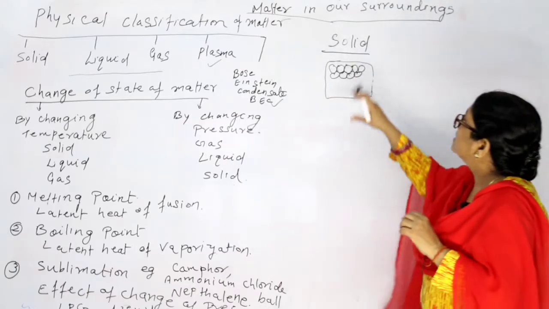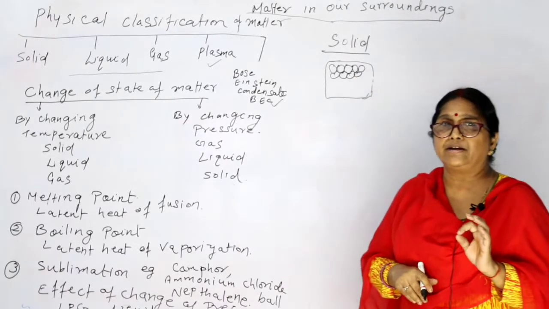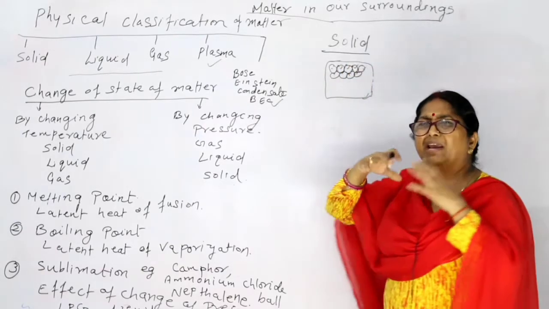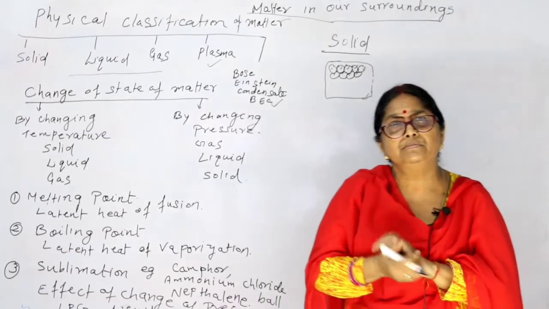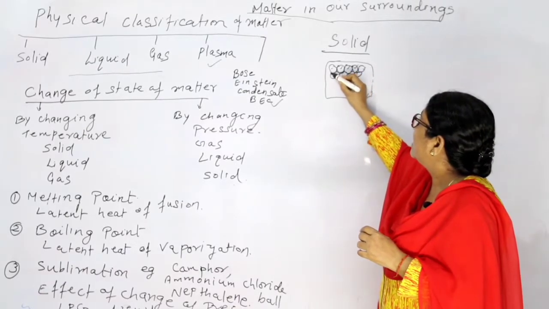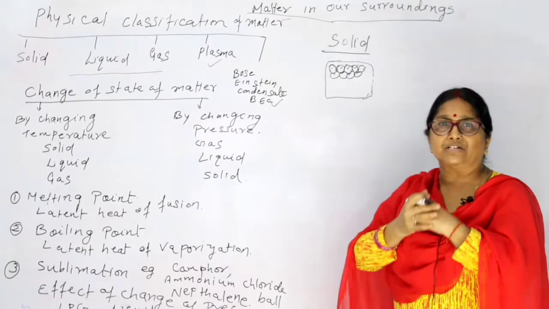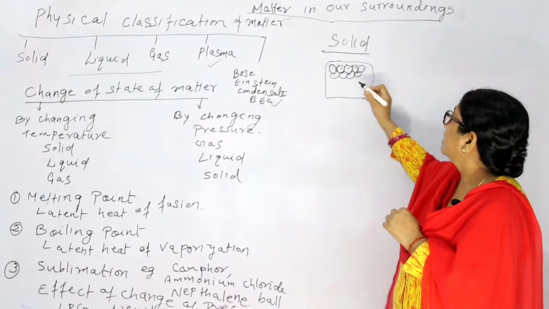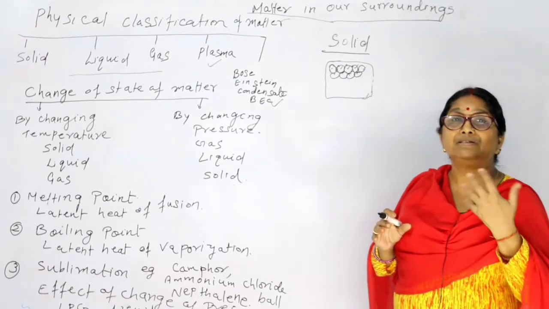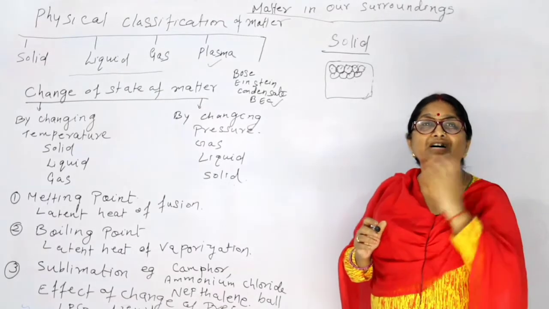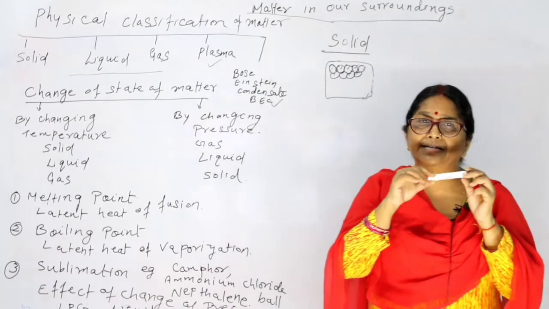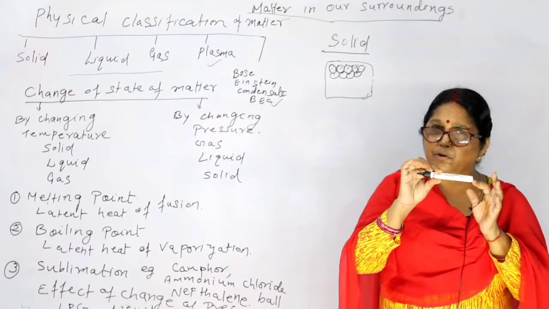Now see, this is the arrangement of the particles of solid. This is one particle, another particle, third one, fourth one. This way many particles combine together to form a solid. You can see here that they are very closely packed to each other, and it has a shape and it has a size, or you can say volume. When you are seeing this pen, you can say that it has a shape and size or volume.